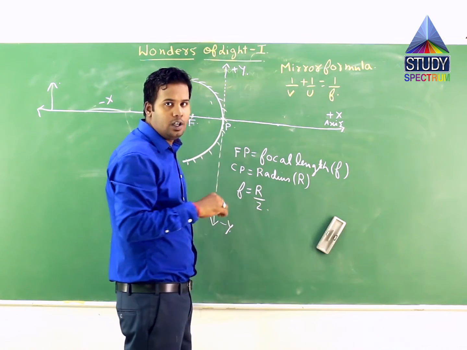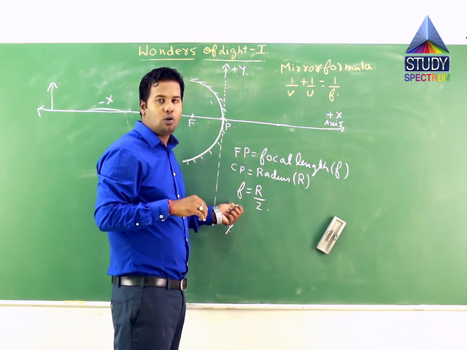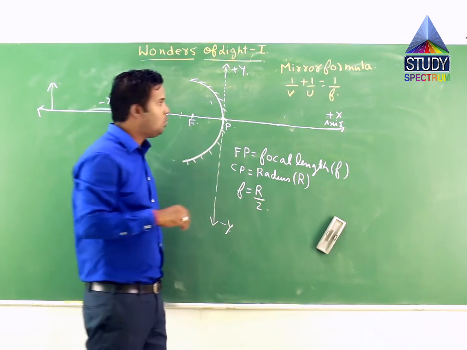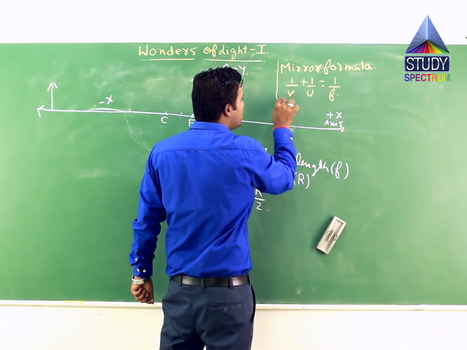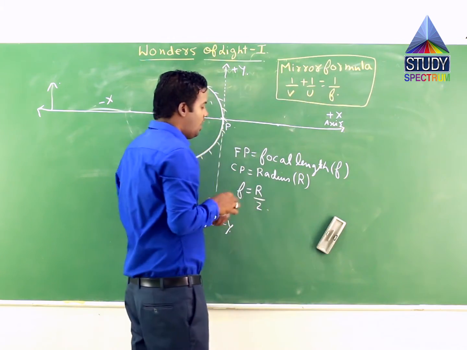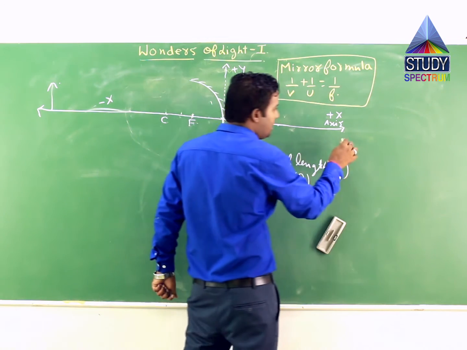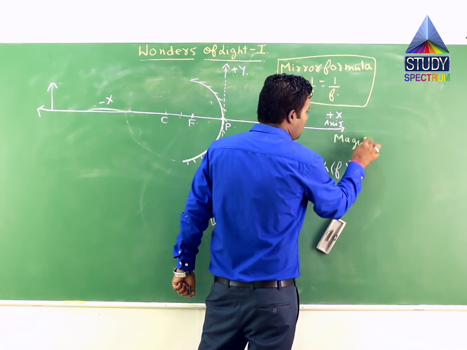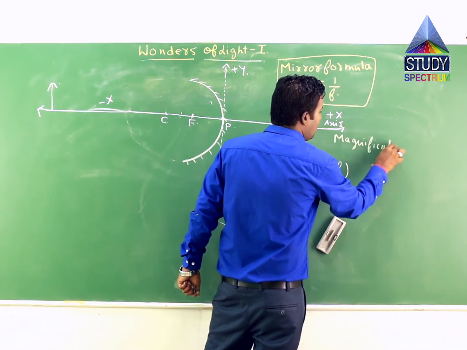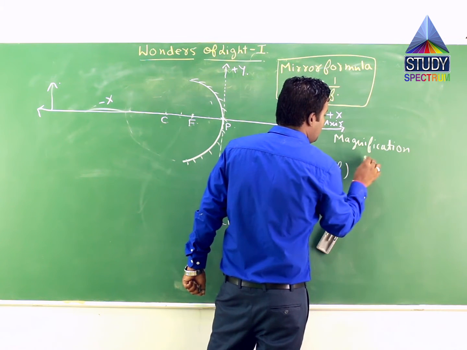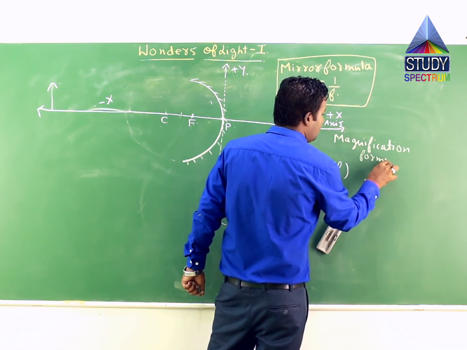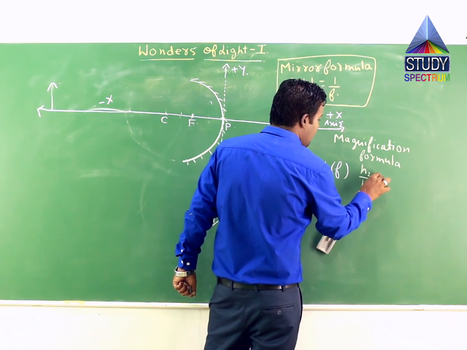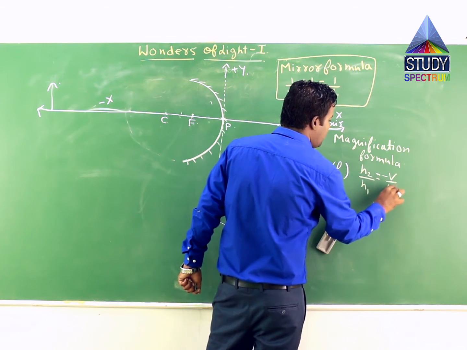I will explain what is V and U. I have just explained what is F. F is the focal length, that is the distance of focus point from the pole. I will explain V and U also. This is the first formula, that is mirror formula. Also, you have a second formula, that is magnification formula. I will write here. Magnification formula. That is H2 by H1 is equal to minus V by U.